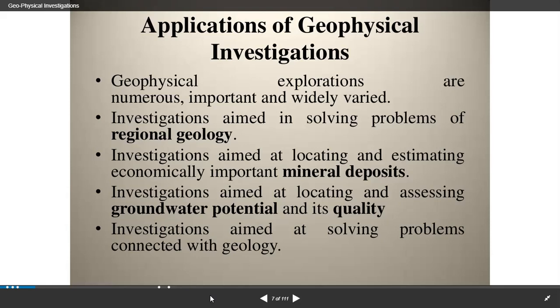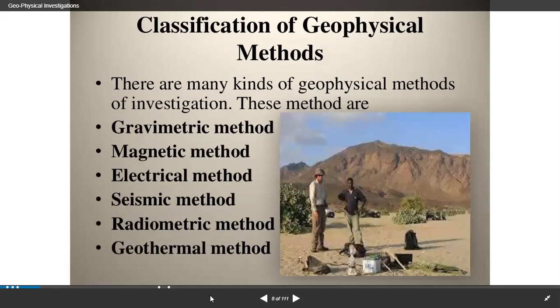So geophysical explorations are numerous, important, and widely varied. Investigations aim at solving problems of regional geology. Investigations aimed at locating and estimating economically important mineral deposits. Investigations aimed at locating and assessing groundwater potential and its quality. Investigations aimed at solving problems connected with the geology.